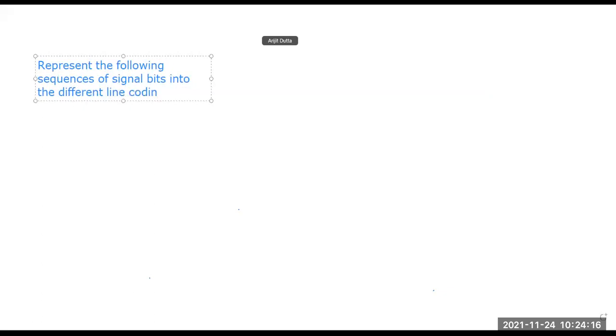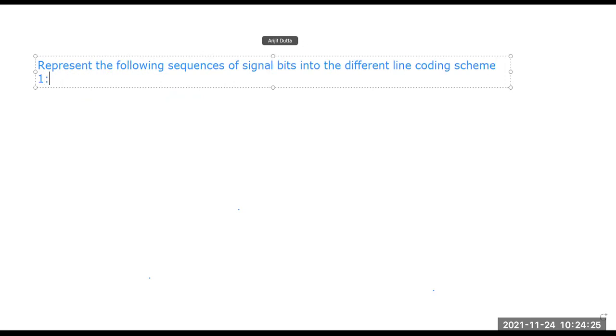You need to represent the following sequences of signal bits in different line coding schemes, that is NRZ, AMI, and pseudo-ternary, with respect to whatever we have discussed.